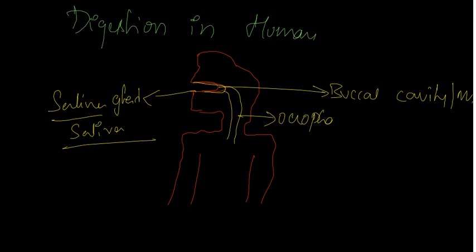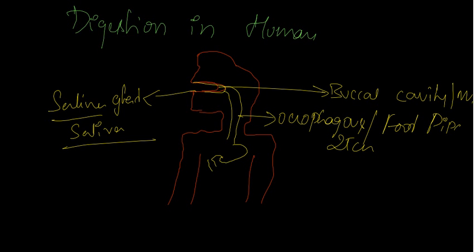The esophagus is also called the food pipe. The food pipe is around 25 centimeters long. Then there is a cup-shaped organ called the stomach. This stomach is connected to the small intestine. The small intestine is directly connected to the large intestine. The large intestine is connected to the anus through the rectum.